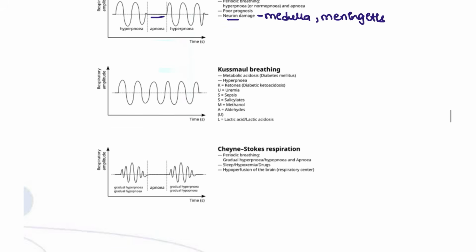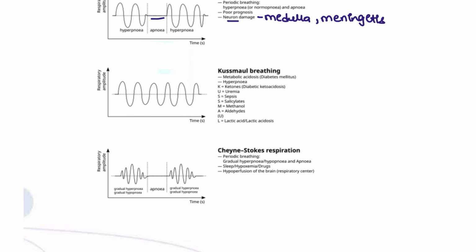Next, Kussmaul's breathing, complete hyperpnea. This is seen in sepsis, aldehydes, lactic acidosis, DKA, and diabetic ketoacidosis patients.